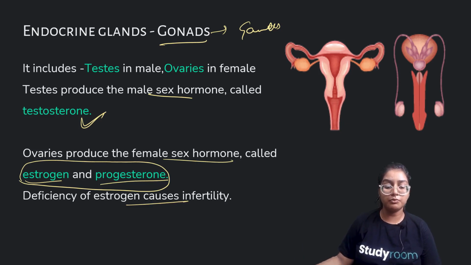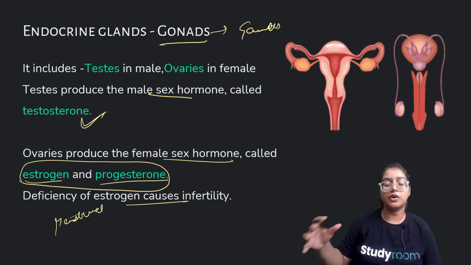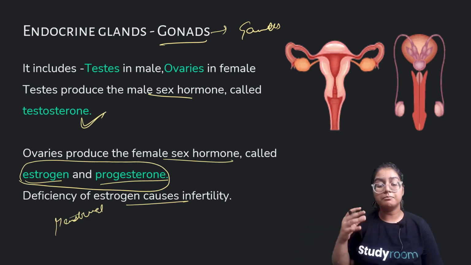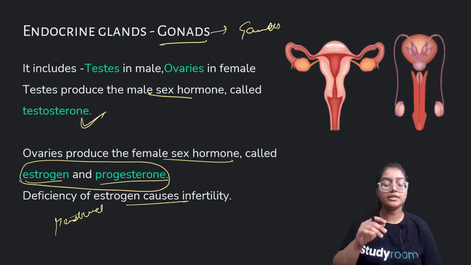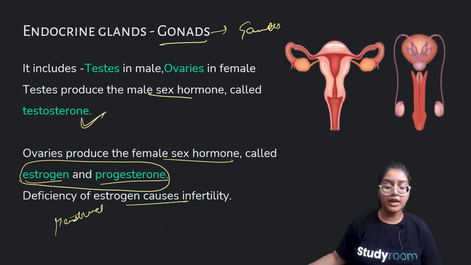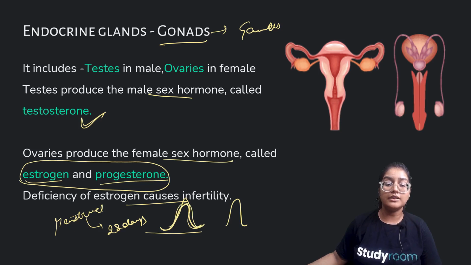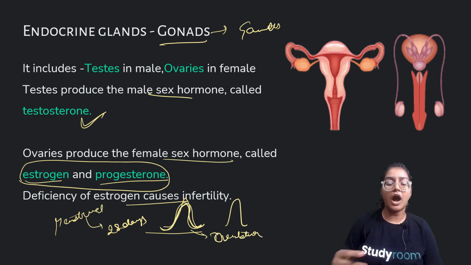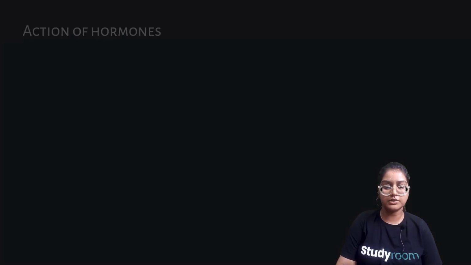When you move to higher studies, you'll learn about the menstrual cycle, and how it is related to fertility and reproduction, and the major role of the hormones in this cycle. The menstrual cycle is a 28-day cycle. Around the middle, at 14 days, the level of estrogen increases and the body ovulates, a process known as ovulation. So these two hormones govern the secondary sexual characters and even the fertility in female bodies.